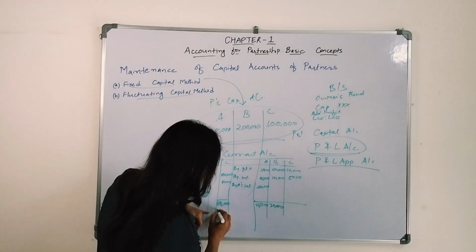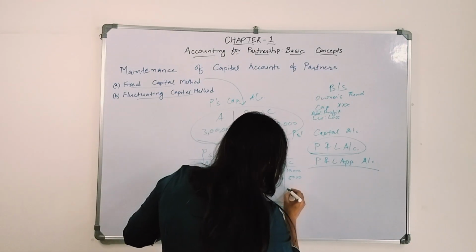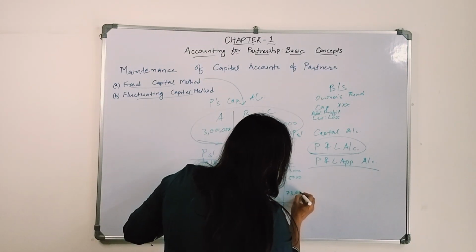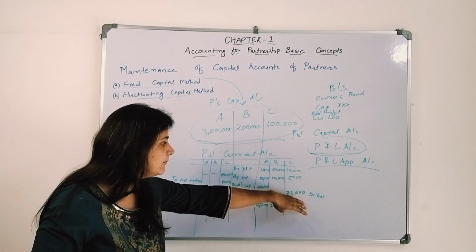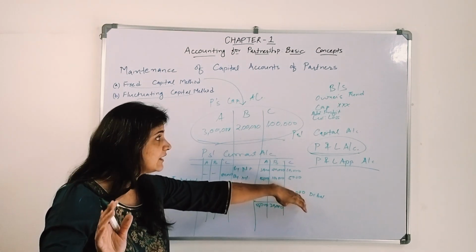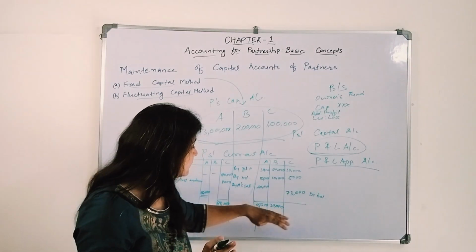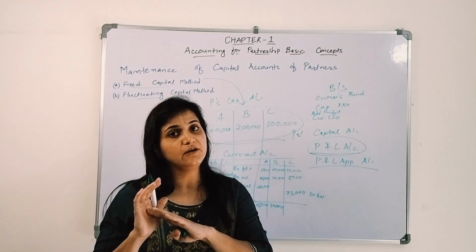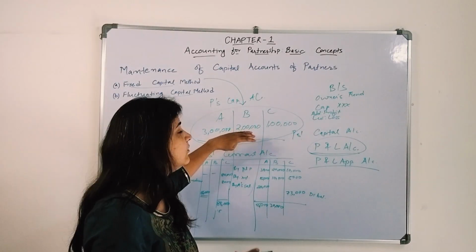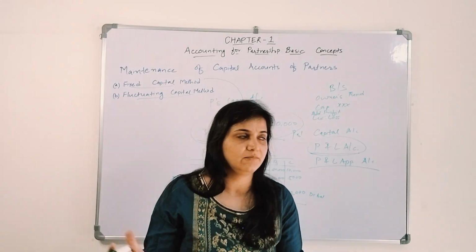So 73,000 is the debit balance. So C may have a debit balance of 73,000, which we are going to show on the asset side. So this current account may have a credit balance or it may have a debit balance. But when we talk about the fixed capital account, obviously the capital account will always have a credit balance.